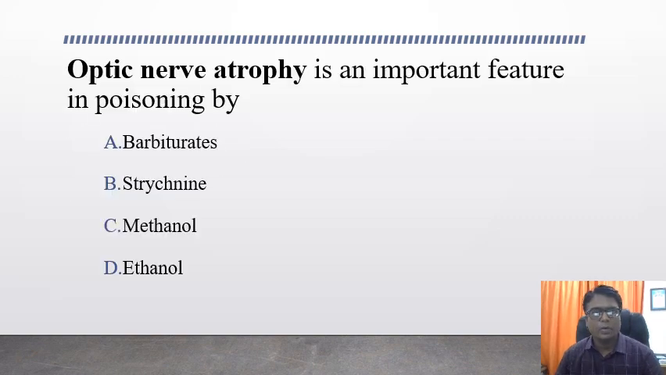Next question is, optic nerve atrophy is an important feature in poisoning by. Options are barbiturates, strychnine, methanol, and ethanol. What will be the answer? The answer is methanol poisoning, and the characteristic feature of methanol poisoning is optic nerve atrophy.